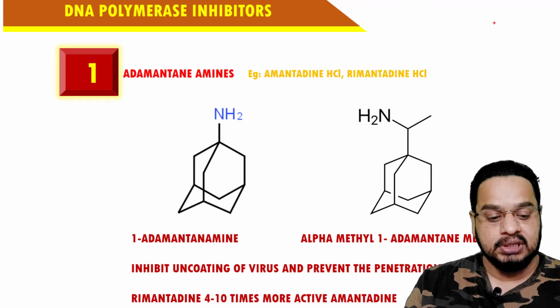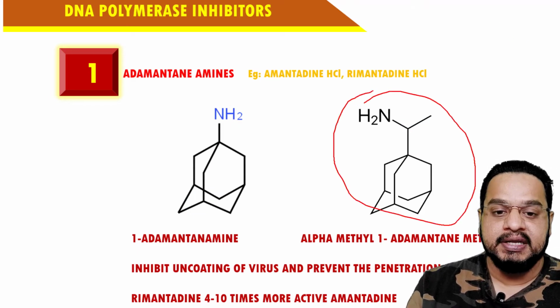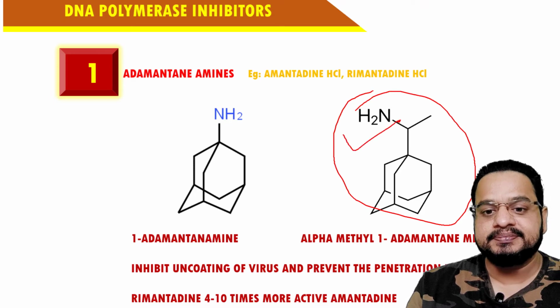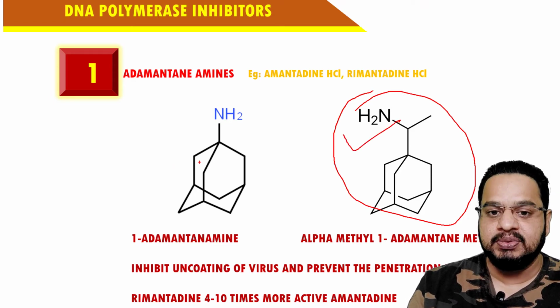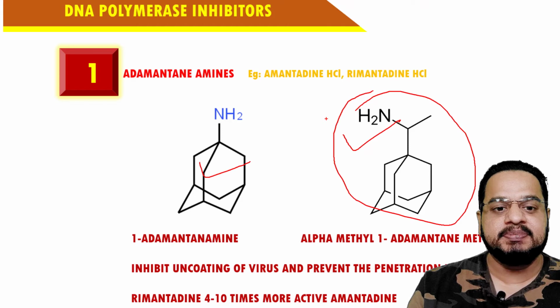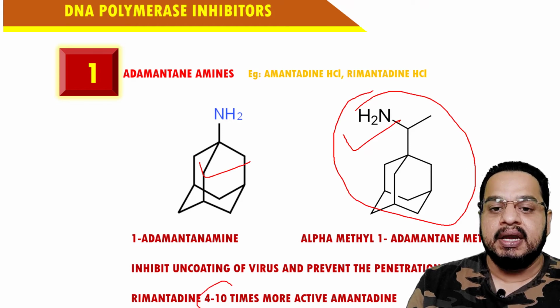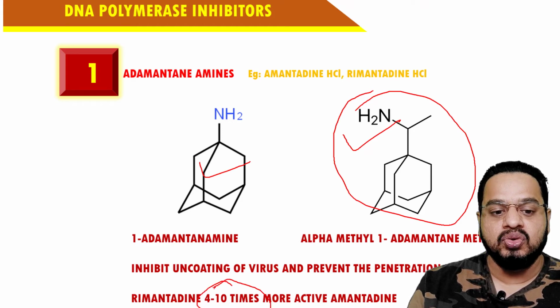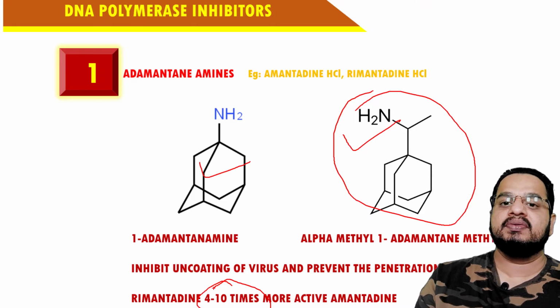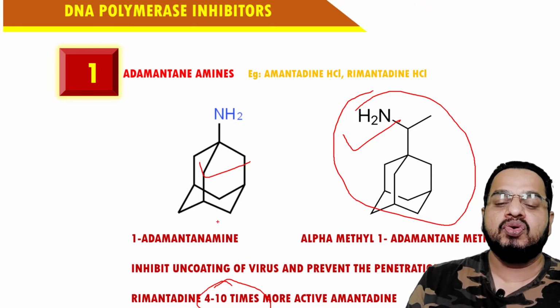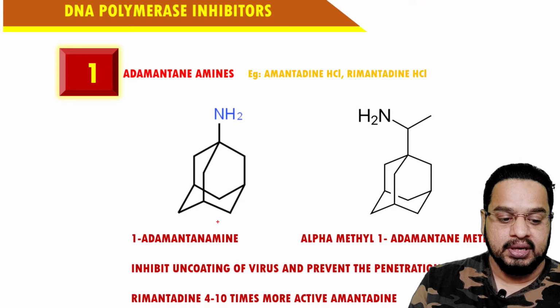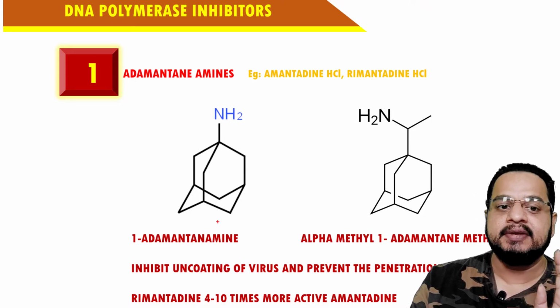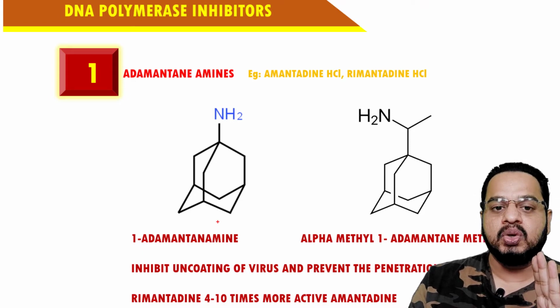Now out of these two drugs, this one is the rimantadine and this particular one is the amantadine. Rimantadine is 4 to 10 times more active than amantadine. That is what you have to understand. As far as the adamantane goes, 3 points.